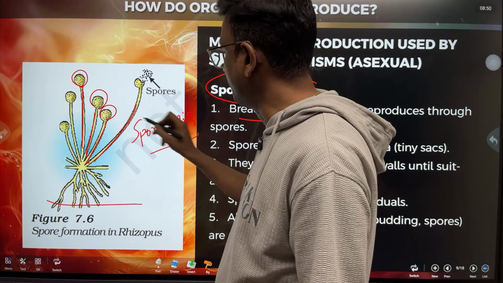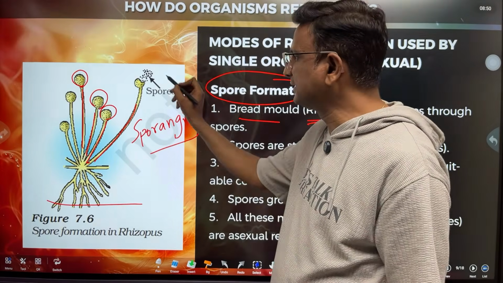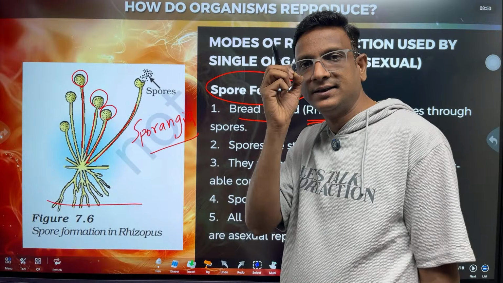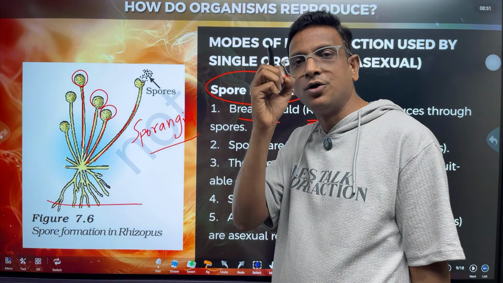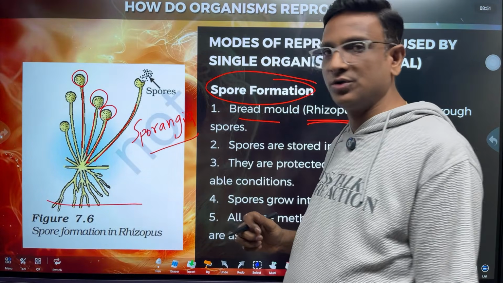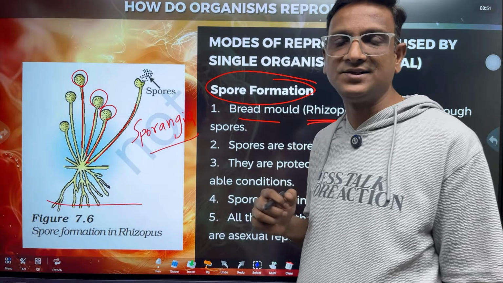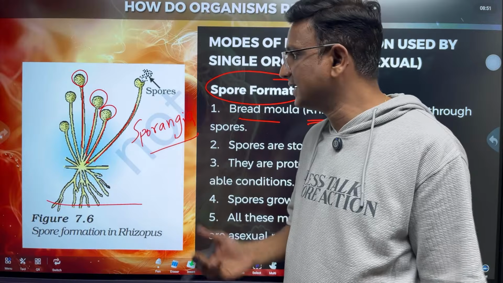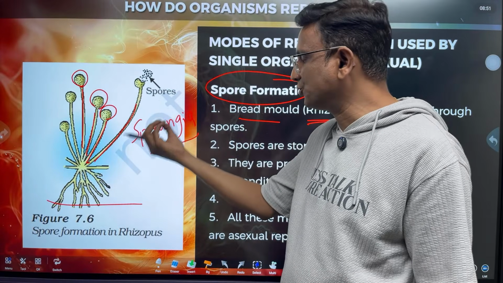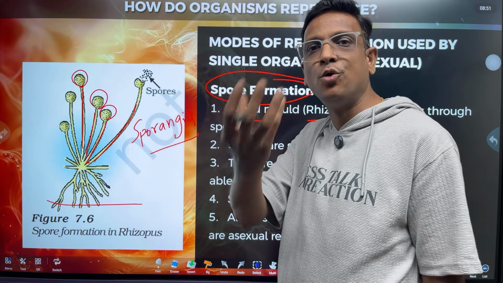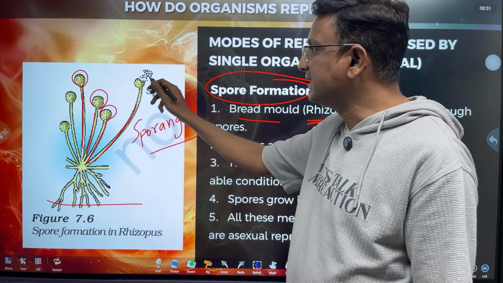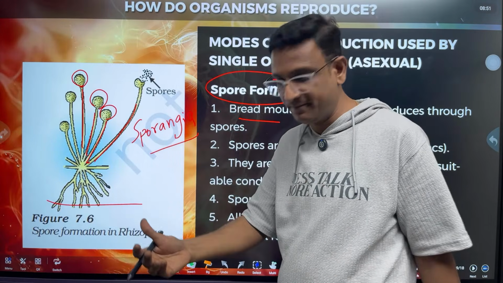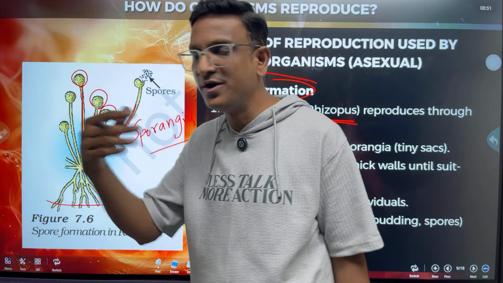These are the bag-like structures in which there are tiny dot-like, small dust-like structures called spores. Spores are almost similar to seeds. When this sac, the sporangium, matures, it splits, bursts and opens. These spores are carried by wind, by air, to different places.